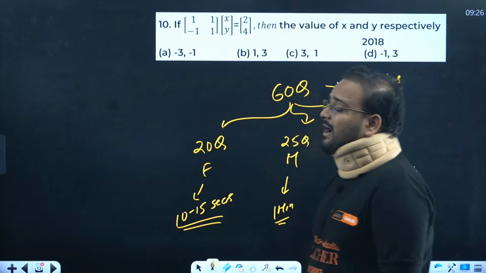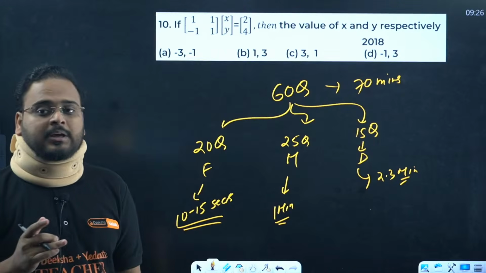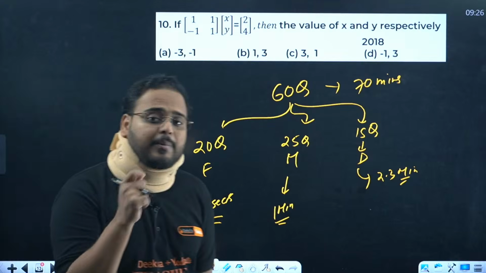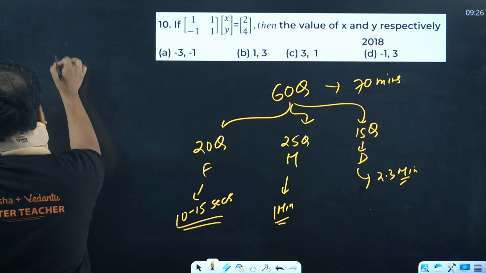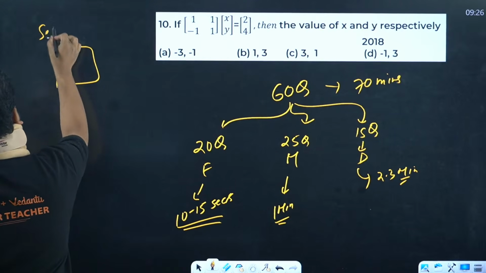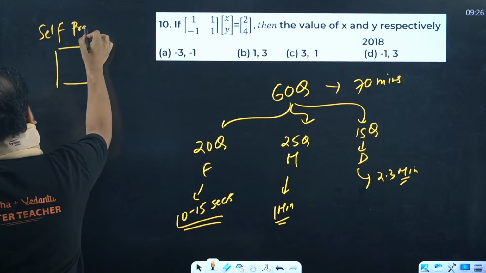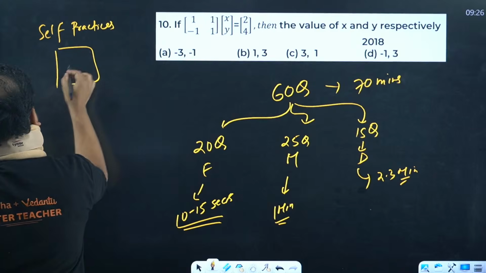Getting it? So you have to save time like this only. Getting it? And how will you get it? Whenever you are practicing a question, try to sit back with a timer. Whenever you are doing self practice, you have to sit back with a timer.